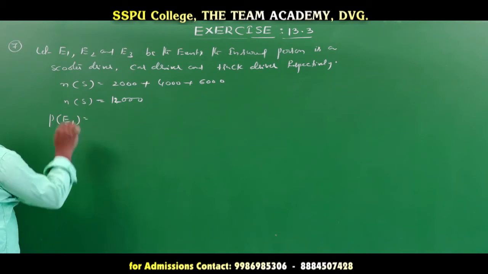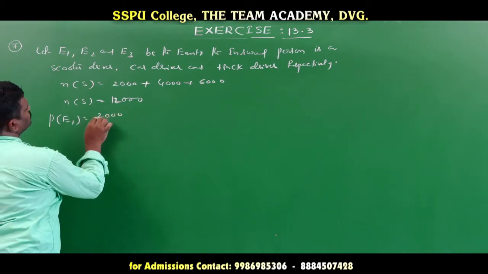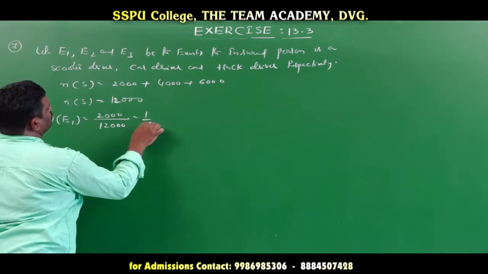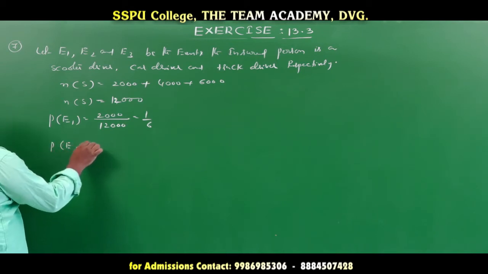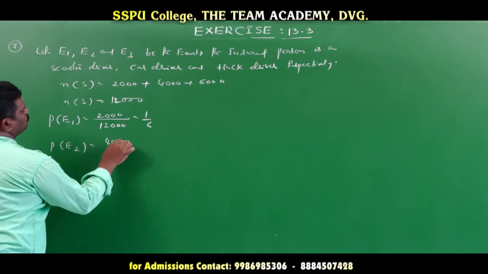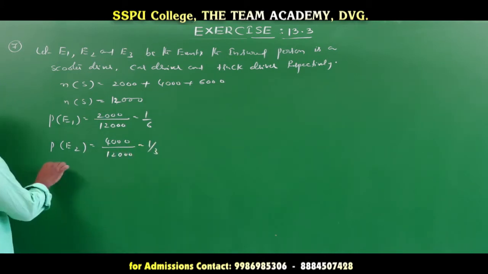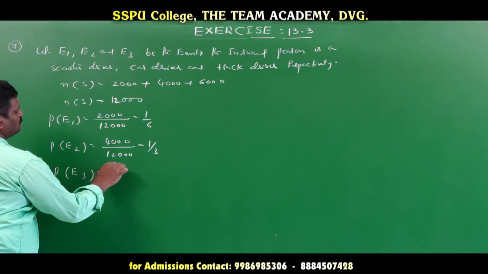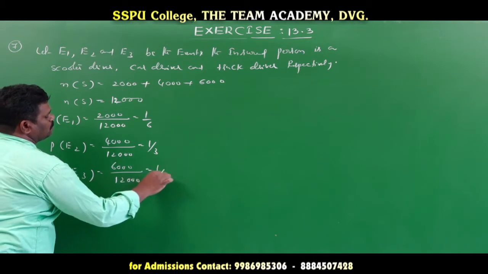Probability of E1, scooter driver, is 2,000 by 12,000, which is 1 by 6. Probability of E2, car drivers, is 4,000 by 12,000, which is 1 by 3. Probability of E3, truck drivers, is 6,000 by 12,000, which is 1 by 2.